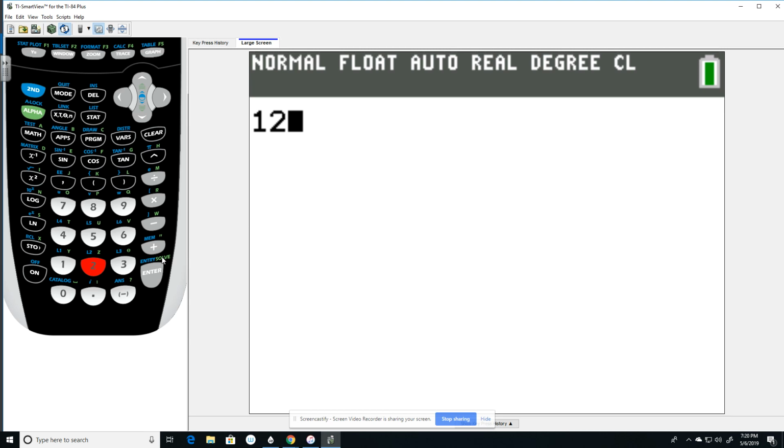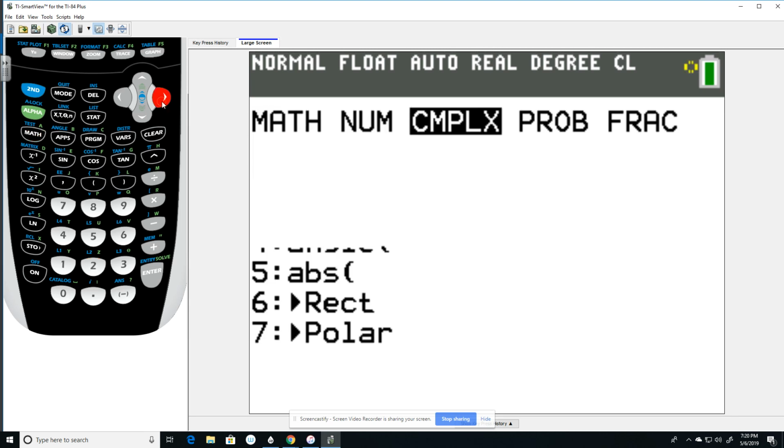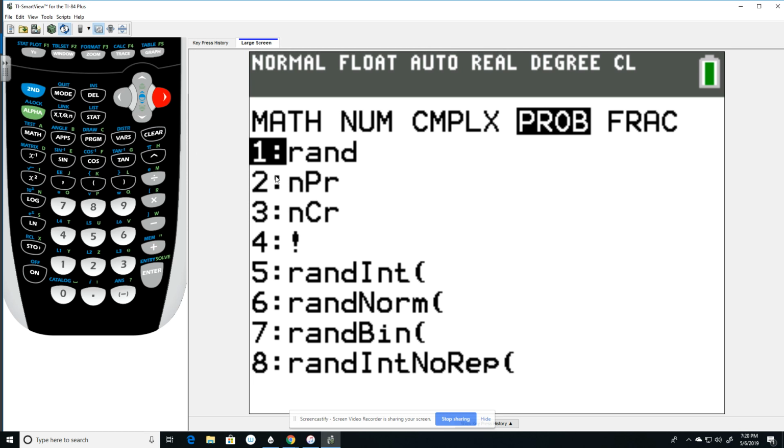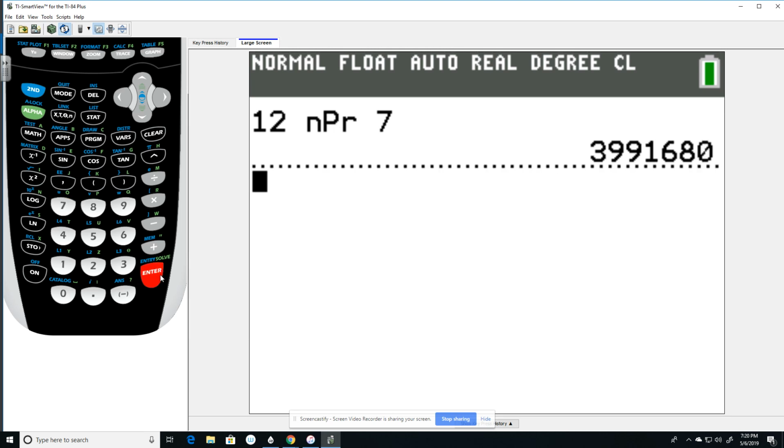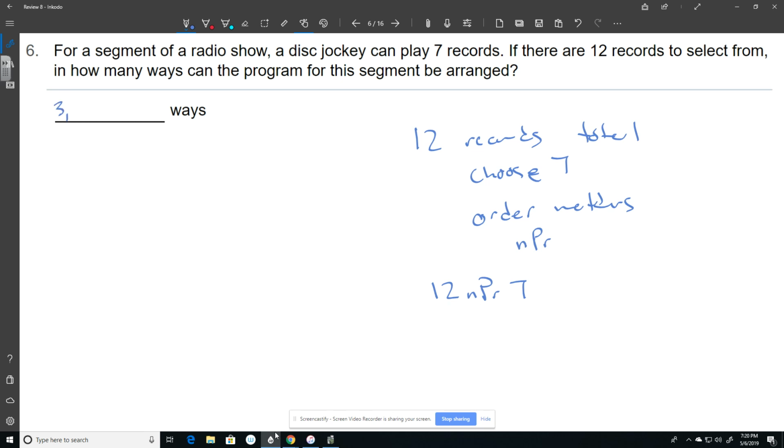Remember, you put the big number first, the total, and then you hit math, and you go over to probability, and we're choosing NPR because order does matter. And then I put the number I'm choosing second. So out of 12, I'm doing a permutation of 7 of those 12. Which gives me a really big number. What, 3,991,680?